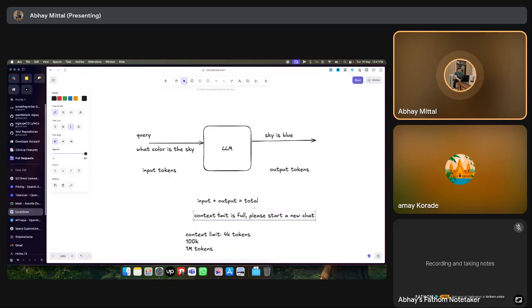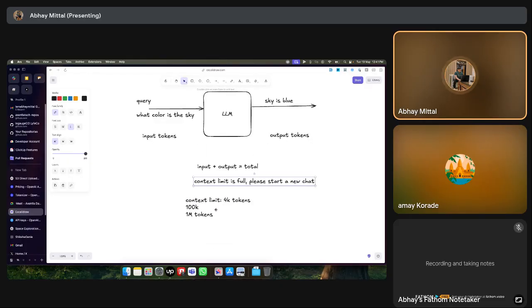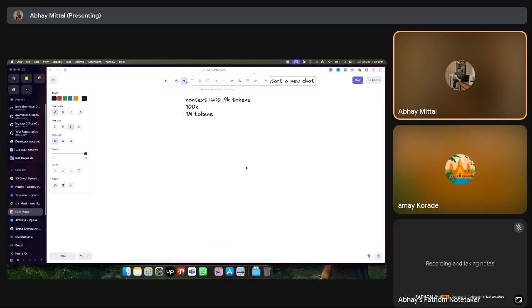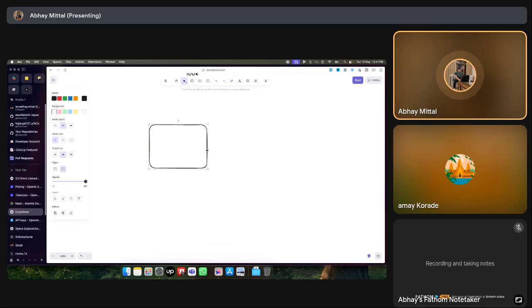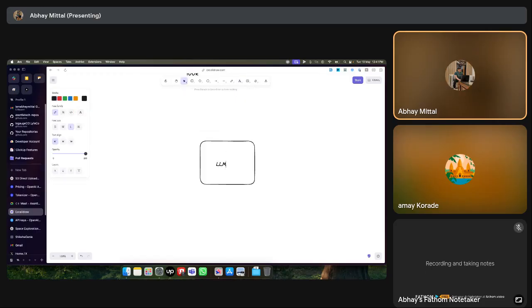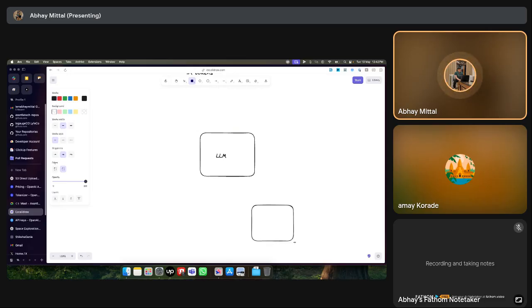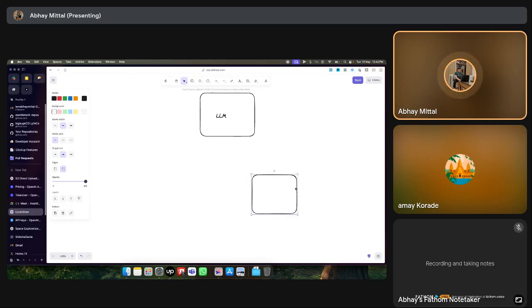We solve this with the help of a vector database. This is just a new way of doing it. The explanation I'm going to give is very simplified. There's a lot more that happens, but I'll just tell you what's important for us to understand right now. So this is our LLM. What we do is give it an additional superpower or an additional resource, which is the vector database.